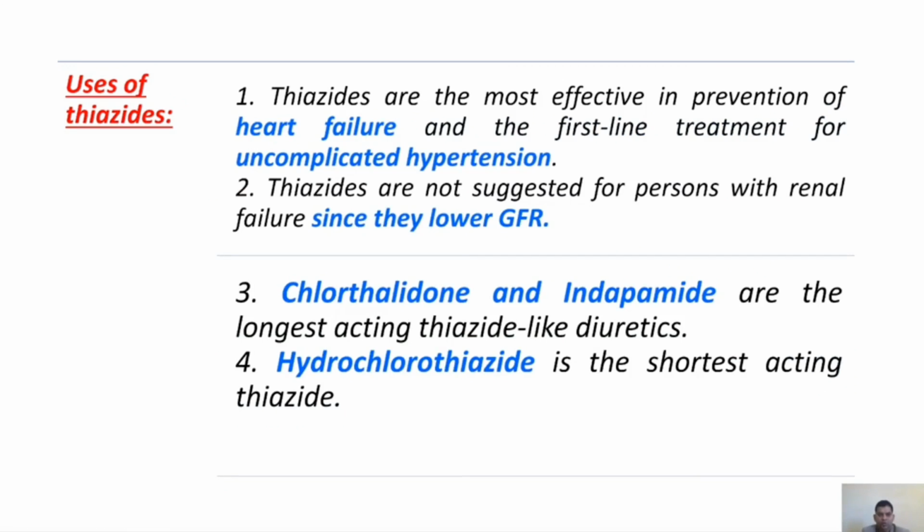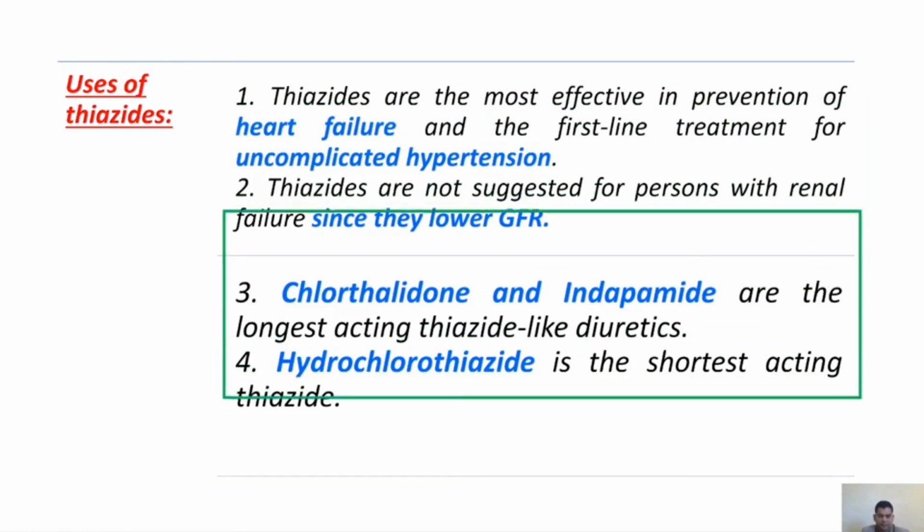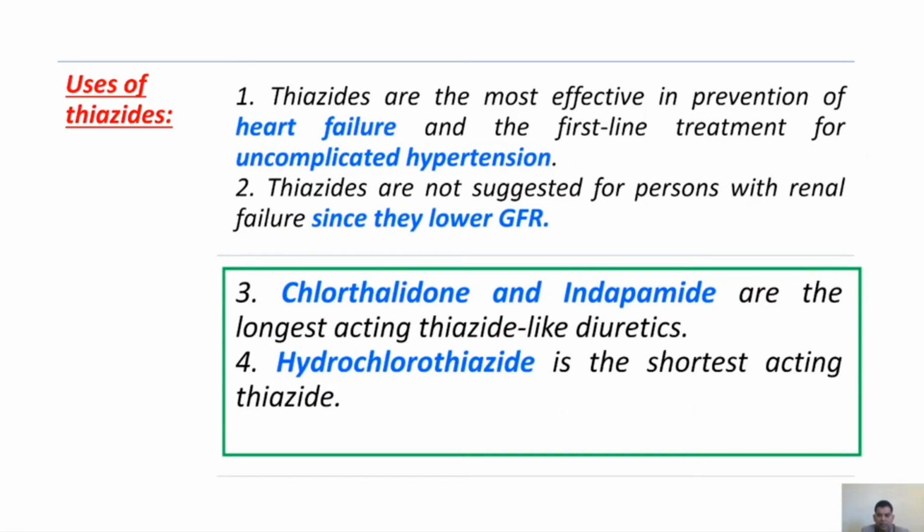Next, uses of thiazides. Thiazides are most effective in prevention of heart failure and are the first-line treatment for uncomplicated hypertension. Thiazides are not suggested for patients with renal failure because they lower glomerular filtration rate. Chlorthalidone and indapamide are the longest-acting thiazide-like diuretics. Last one, hydrochlorothiazide is the shortest-acting thiazide.